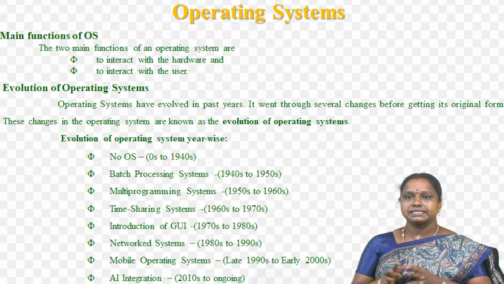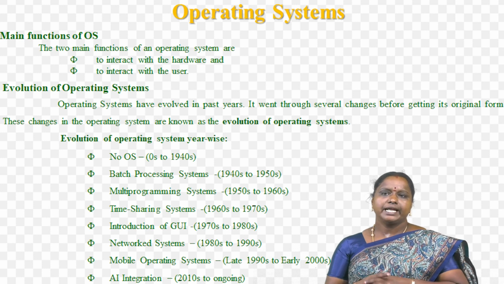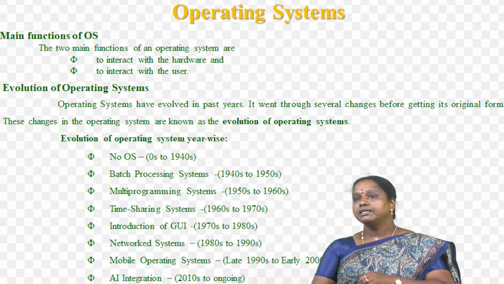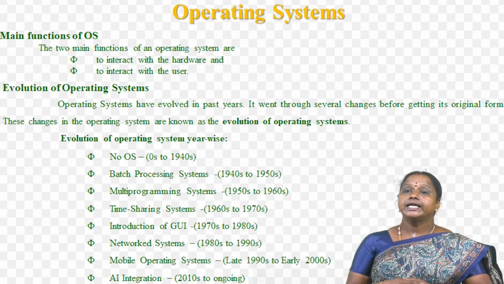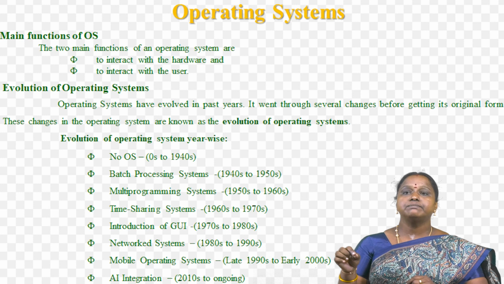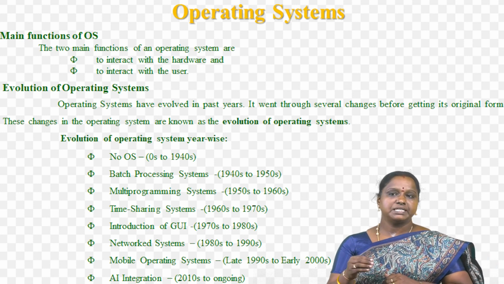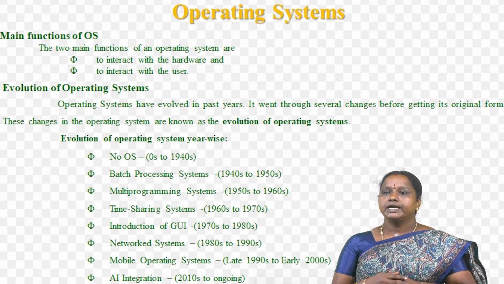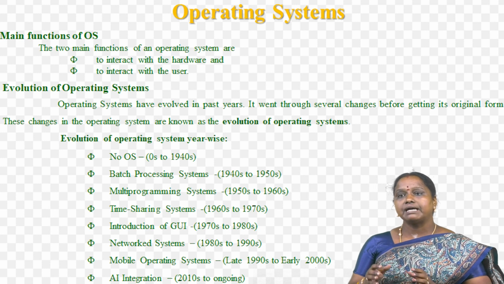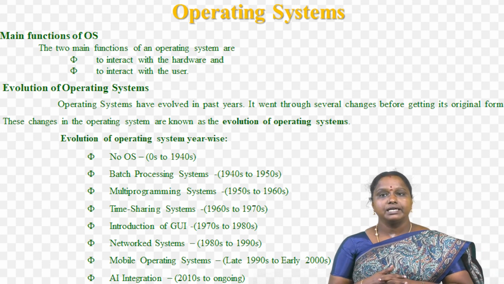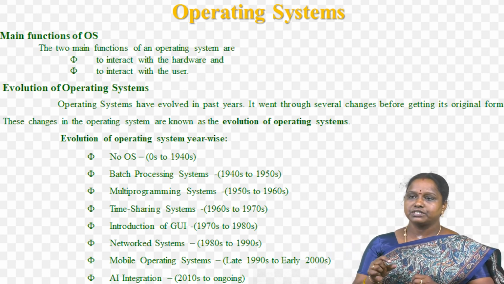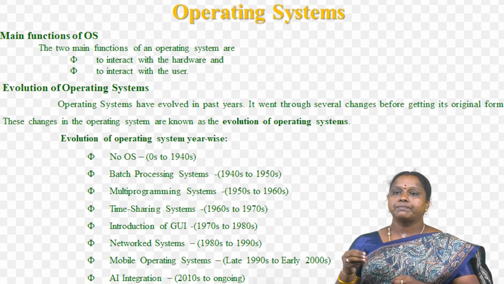First of all, no OS, zero to 1940s. In that period, before the 1940s, there was no use of an operating system. Earlier, people lacked an operating system in their computer system. So they had to manually type instructions for each task in machine language, 0 or 1, binary based language. At that time, it was very hard for users to implement even a simple task. It was very time consuming and also not user friendly, because not everyone had that level of understanding of machine language, and it required a deep understanding.